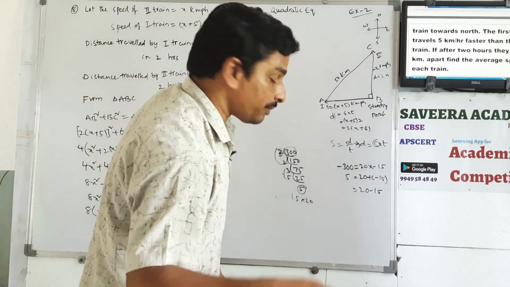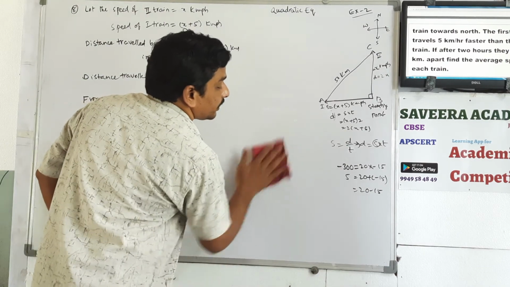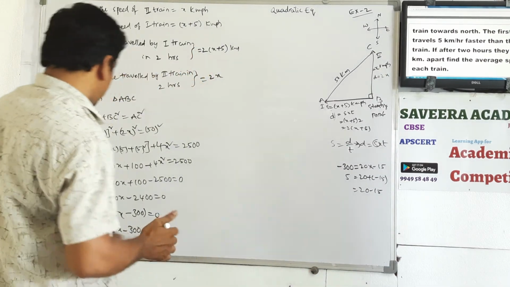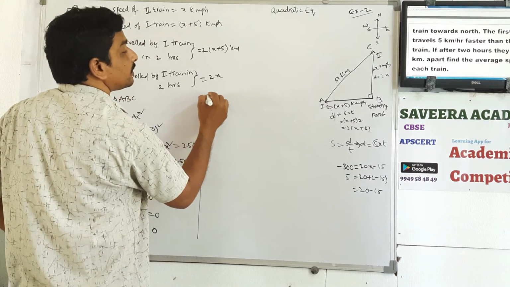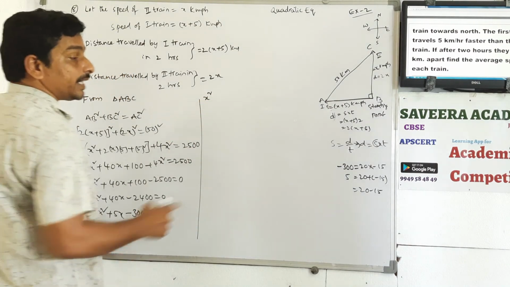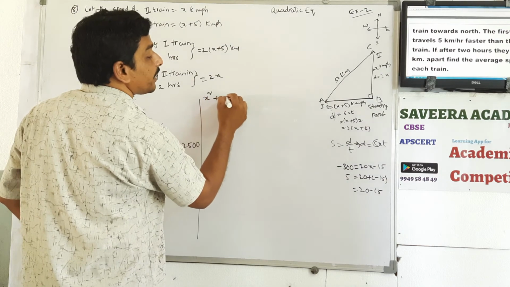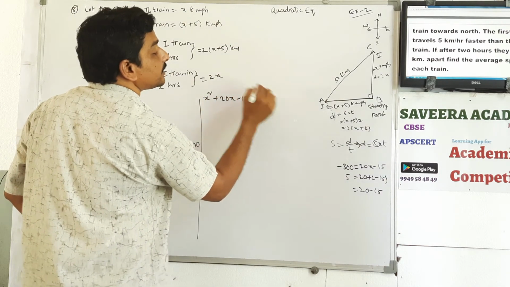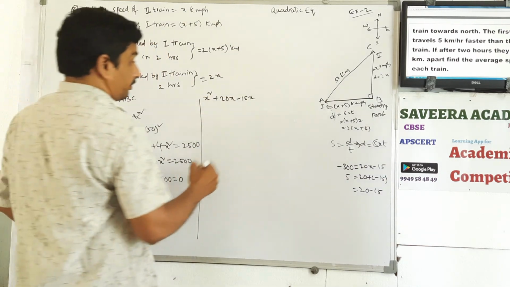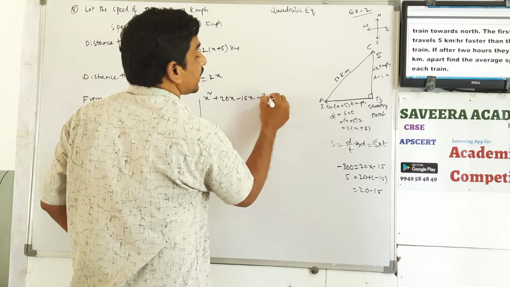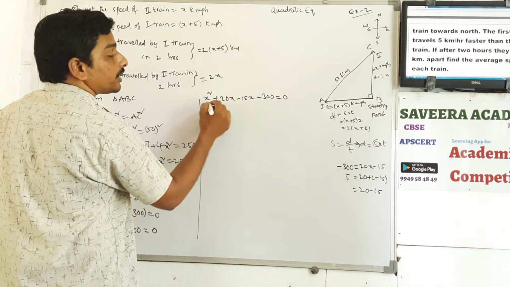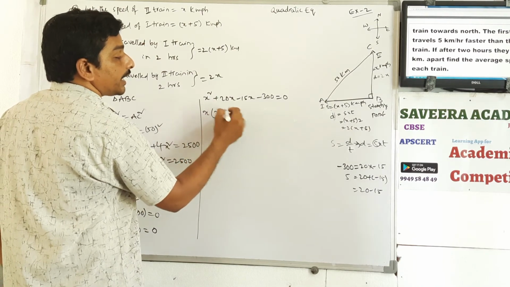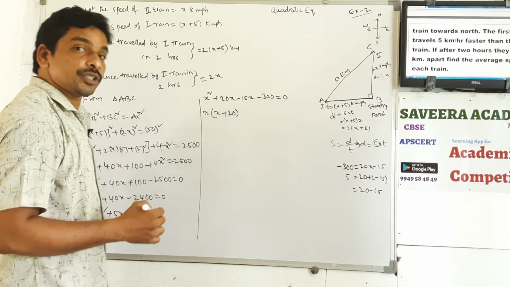Okay. So from that one we can simplify. See, this is x square plus 5x can be written as 20x minus 15x minus 300 is equal to 0. Now here and here x common, you will get x here, plus x common now, so you will get 20.